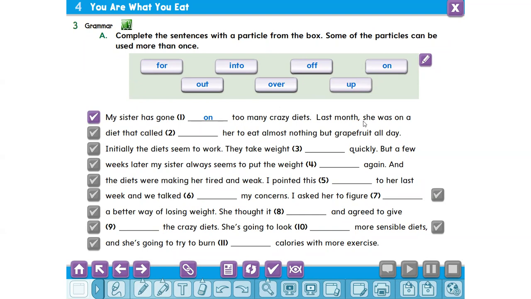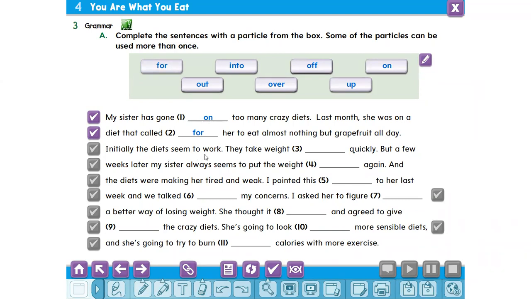Last month, she was on a diet that called for her to eat almost nothing but grapefruit all day.